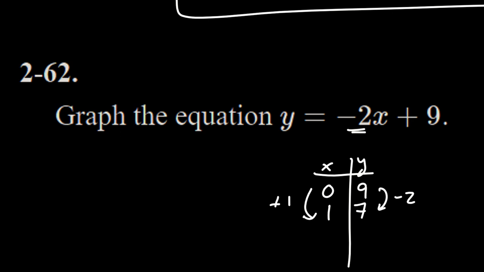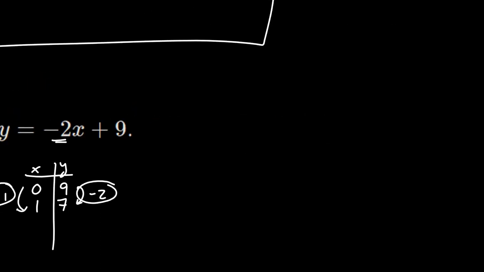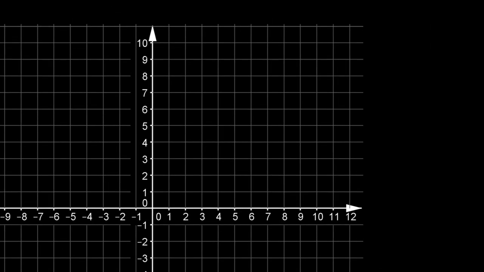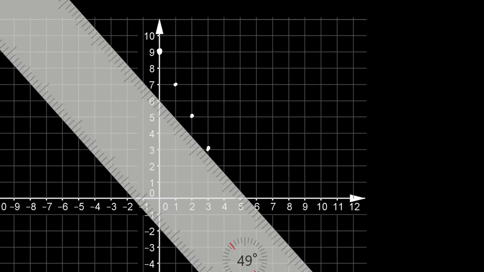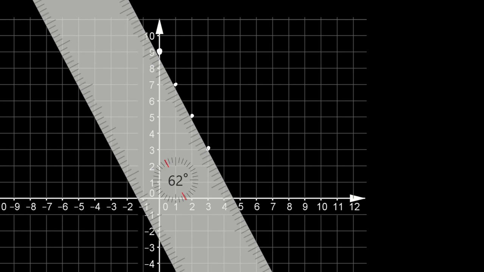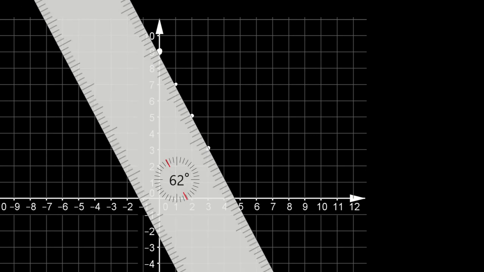So I can see two things here. I can see my y-intercept. I know where I'm starting is 0, 9, and I know that my slope pattern is my change in y is negative 2, my change in x is 1. So if I wanted to graph that, here is a beautiful y-intercept at 9, and then I'll go down 2 over 1, down 2 over 1, down 2 over 1. So this is my function, and I can line up the ruler and just quickly draw the line that goes through those.